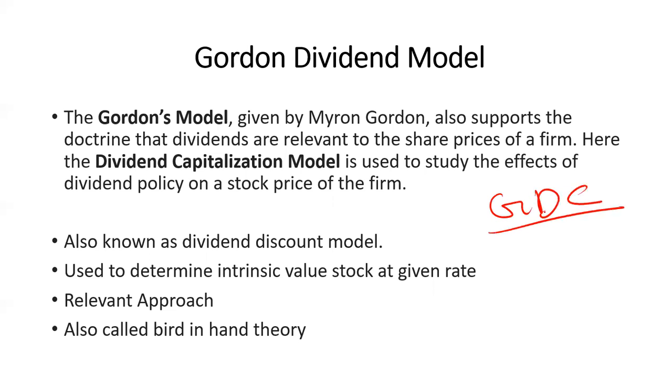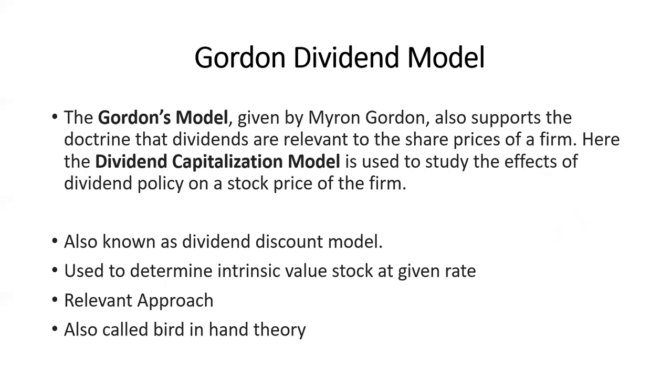GDC. Okay. GDC means this is Gordon model, then this is dividend discount model, and this is dividend capitalization model. So just remember GDC. The person who has worn a maroon color shirt and was sitting in the garden, that is Myron J. Gordon. In this way, you can remember the name of the author who has given all the three models, that is GDC: Gordon model, dividend discount model, and the capitalization model.